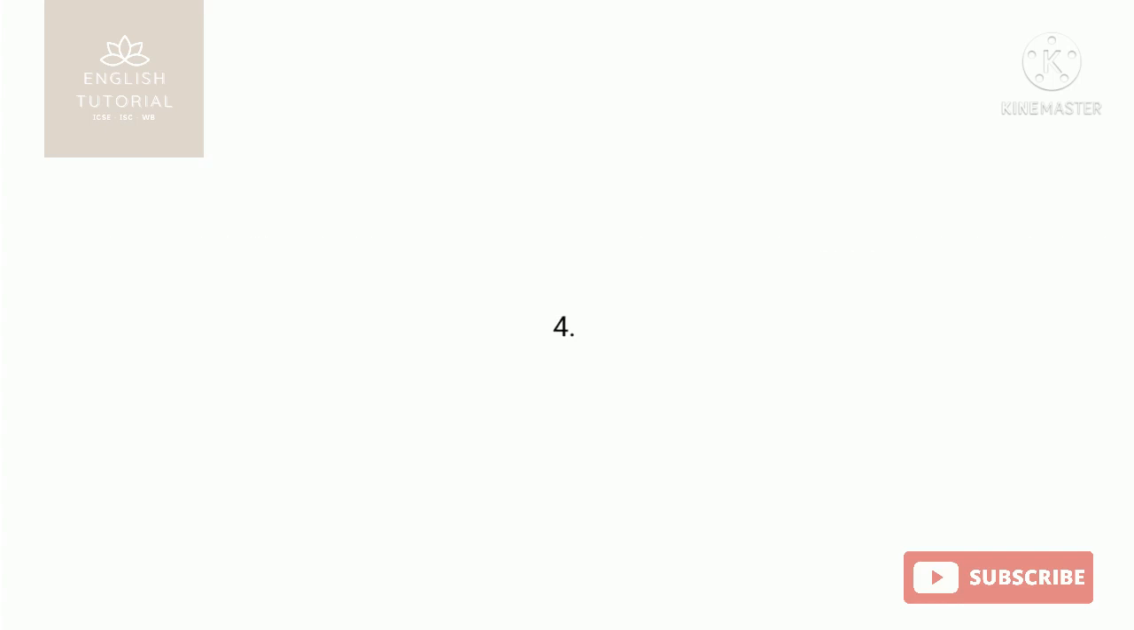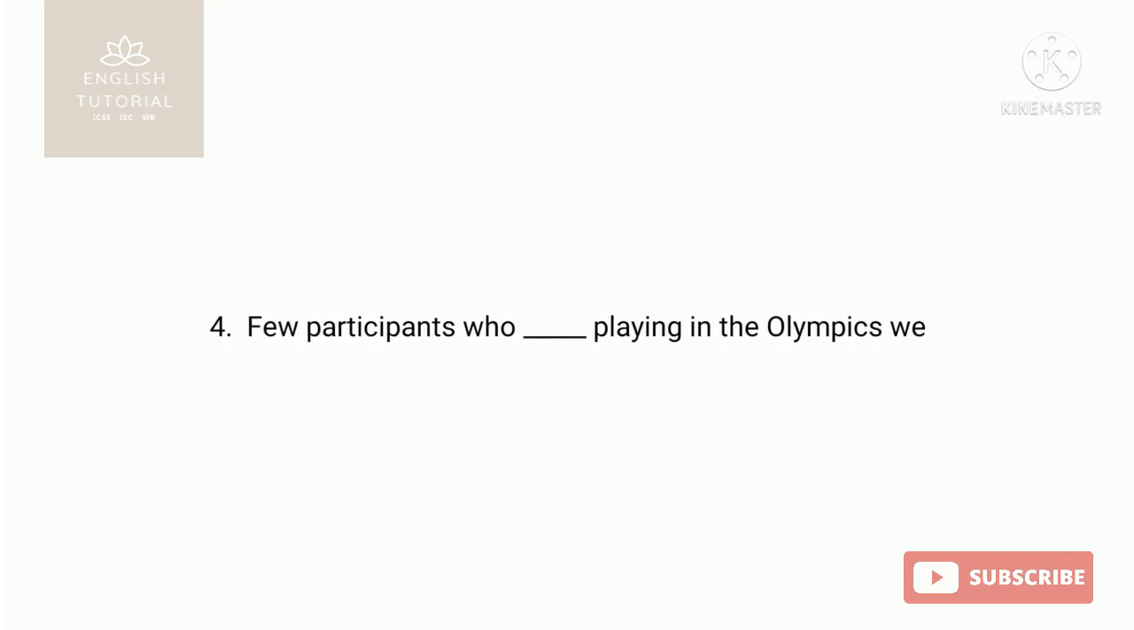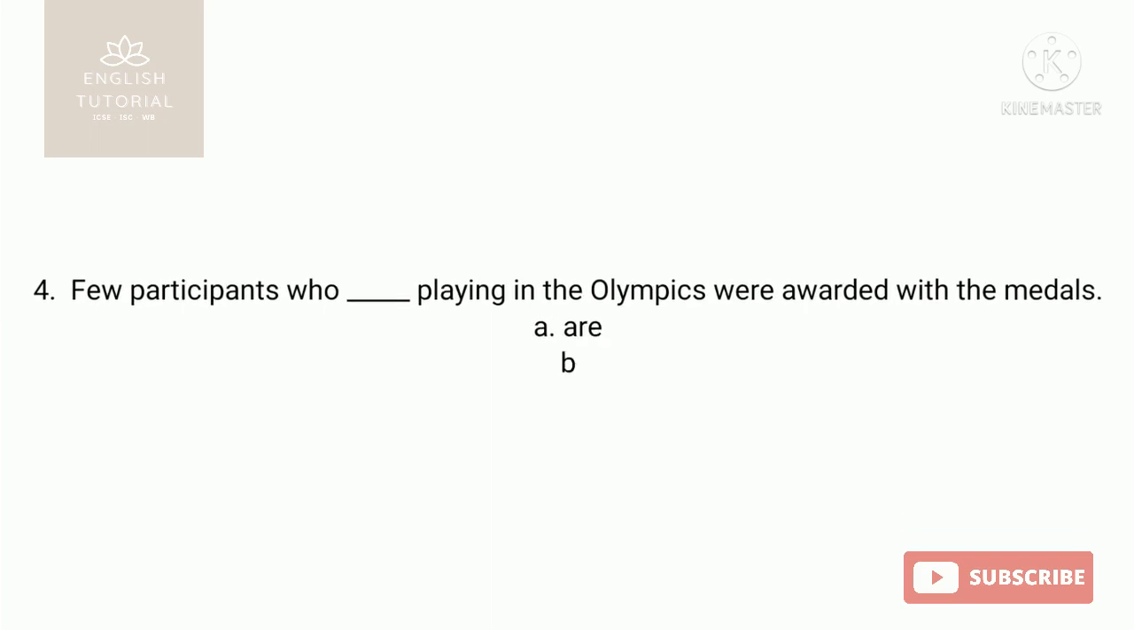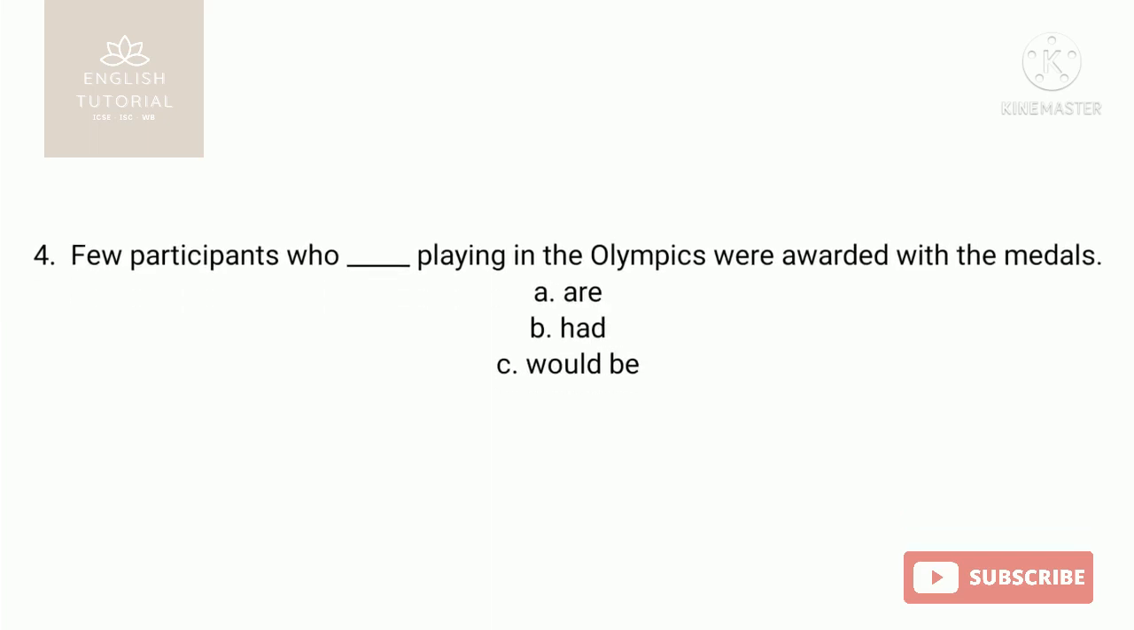Right. Now I have come to question number 4. The question is, few participants who, then the blank kept playing in the Olympics were awarded with the medals. The options given are had, to be, won. Okay, so you know what?